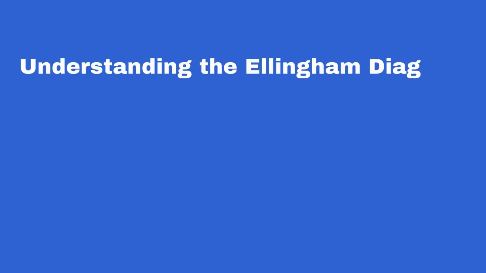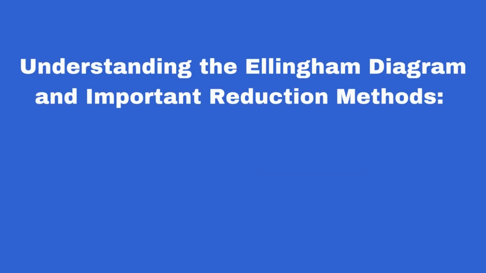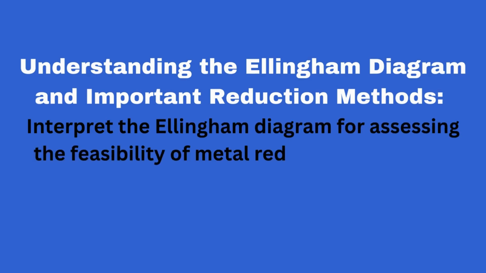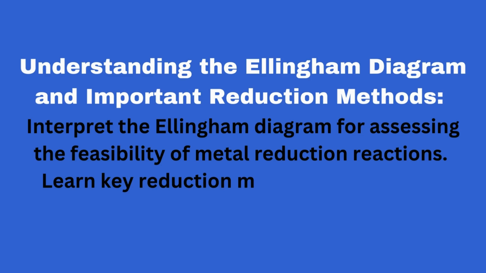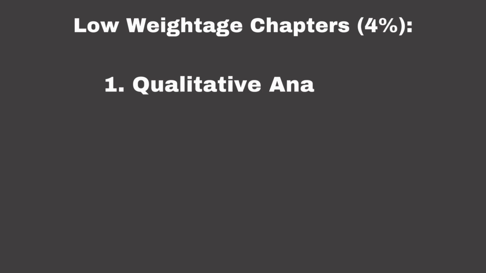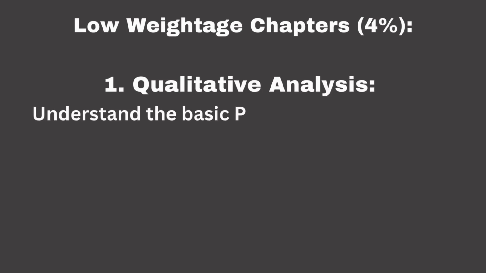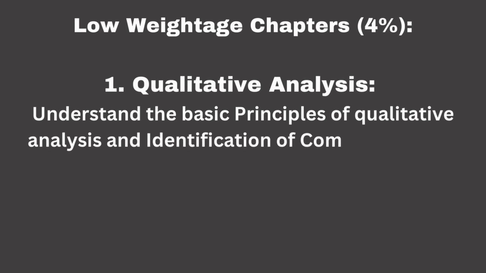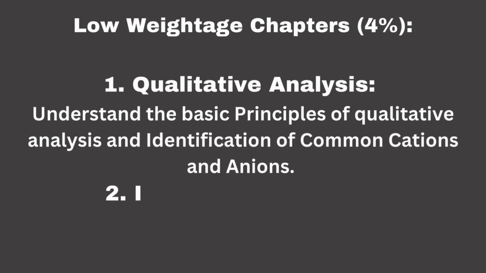Understanding the Ellingham diagram and important reduction methods. Interpret the Ellingham diagram for assessing the feasibility of metal reduction reactions. Learn key reduction methods employed in metallurgy. Low weightage chapters, 4%. 1. Qualitative analysis. Understand the basic principles of qualitative analysis and identification of common cations and anions.